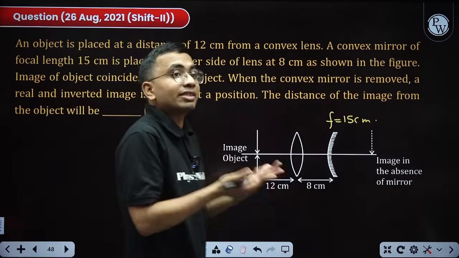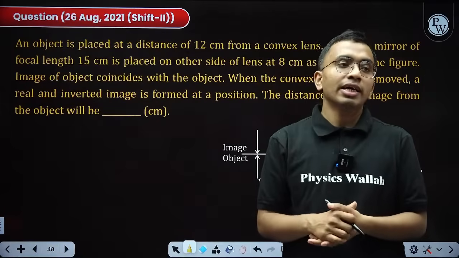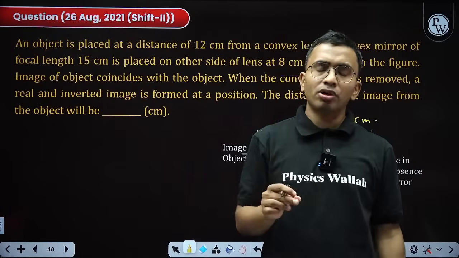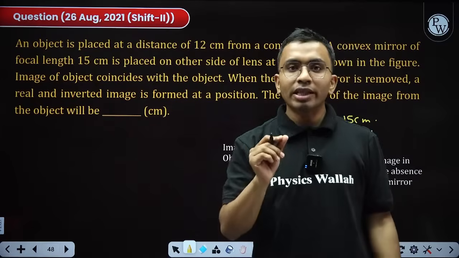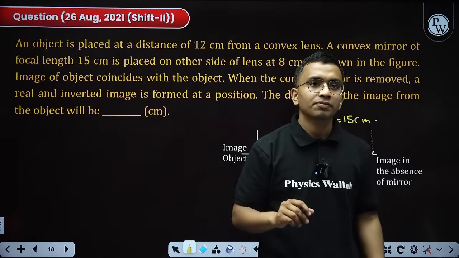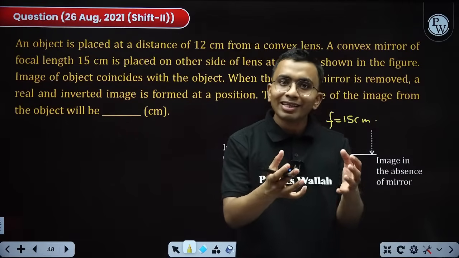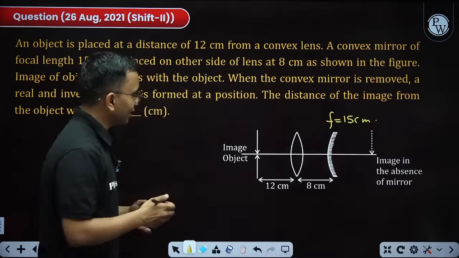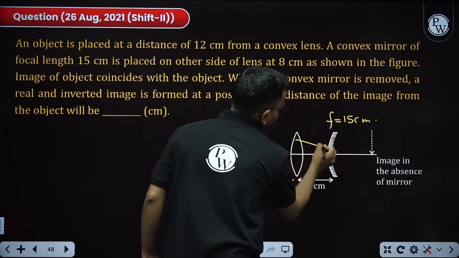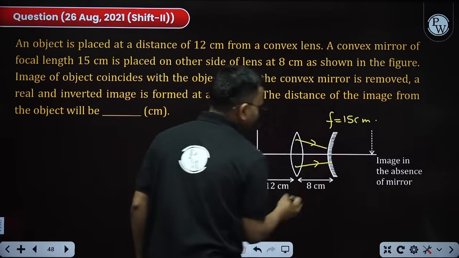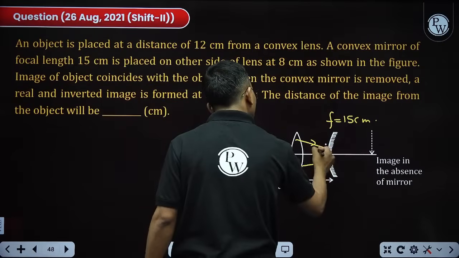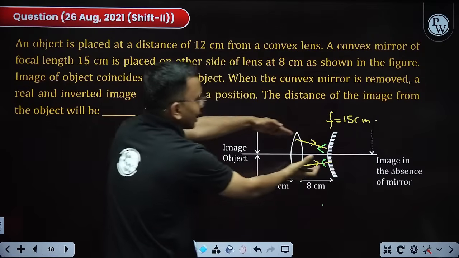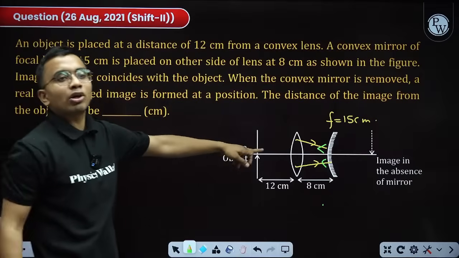This question is asked many times in advance also, in mains also. When is the condition when the image will coincide with the object? It will happen when the rays retrace their path, isn't it? Let us take the rays falling like this; after reflection the rays should go exactly like this, then only it can come back on the object.